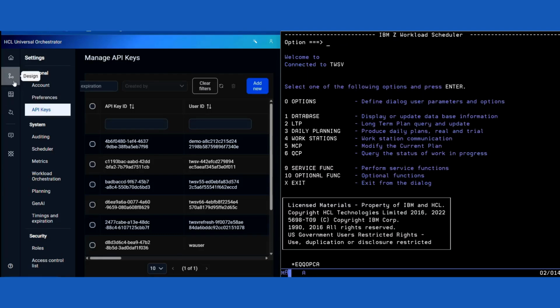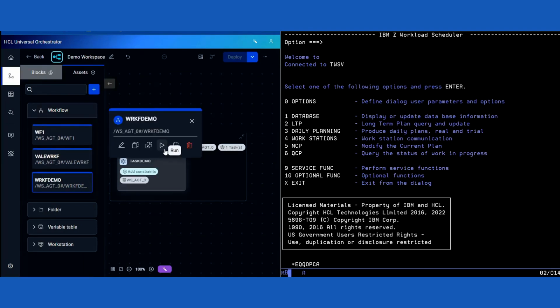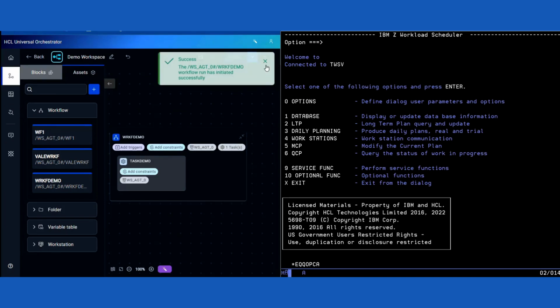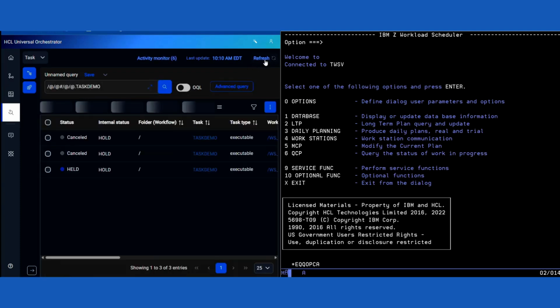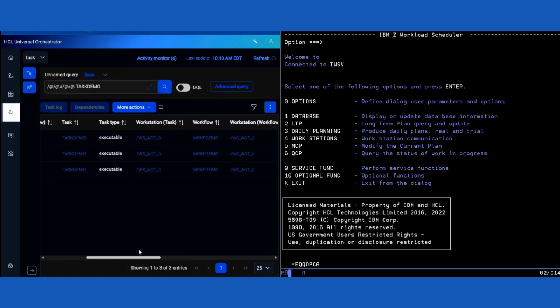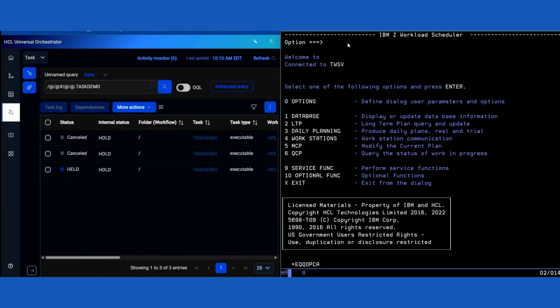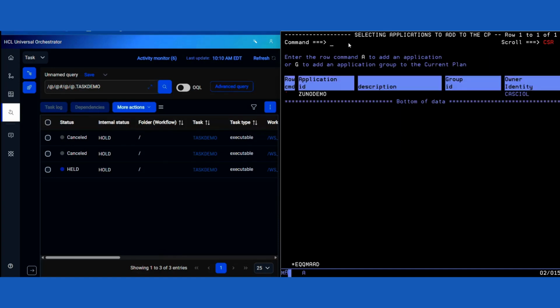On the HCL Universal Orchestrator engine, schedule the remote task, of which you want to track the status. On the Z controller, schedule the local shadow job pointing to the HCL Universal Orchestrator remote task.